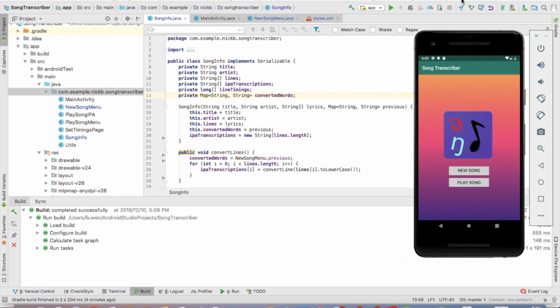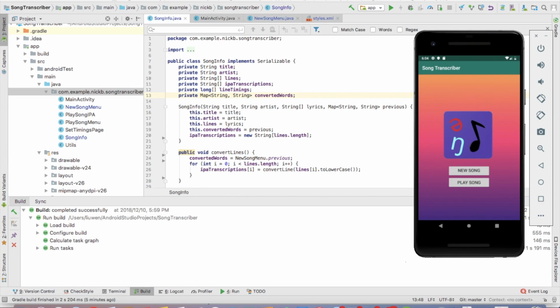And another problem for the future to fix is that the API we're using currently doesn't have every possible word and pronunciation in English, so we might have to find a better one or look for one that has almost all words that could come up in songs. And then another improvement we could have is just to use multiple songs at one time. For now, this is just displaying one song, but acts more of a proof of concept for now.